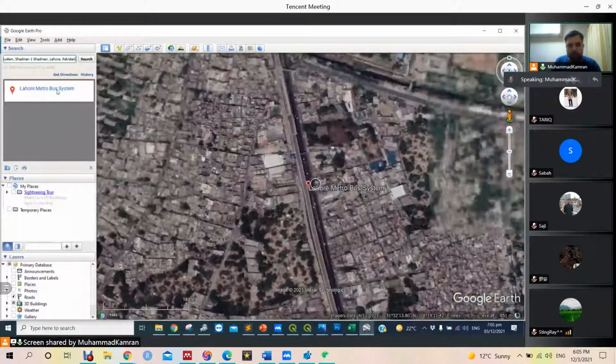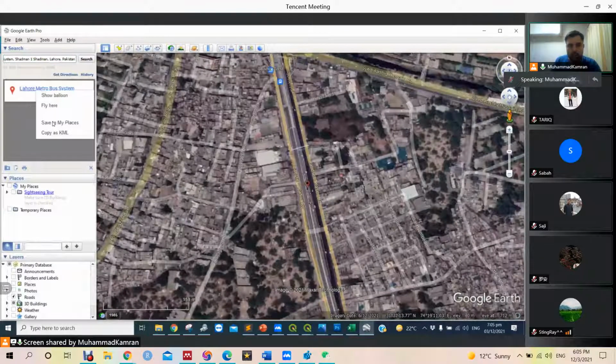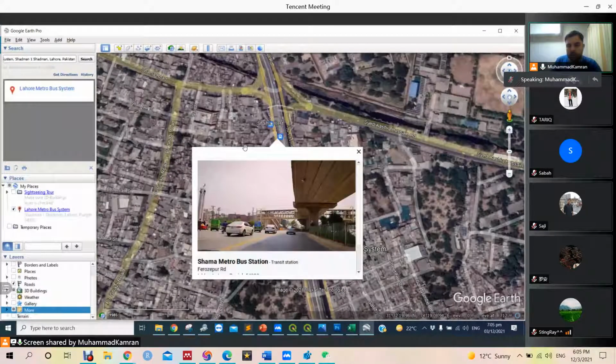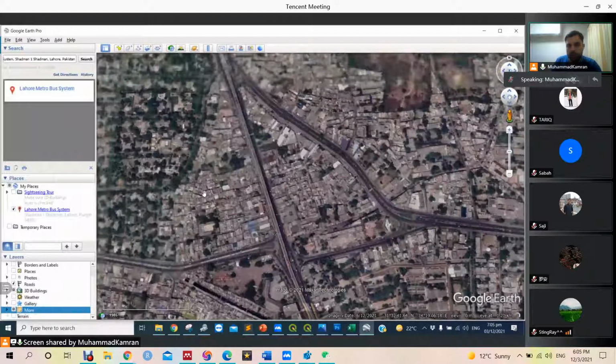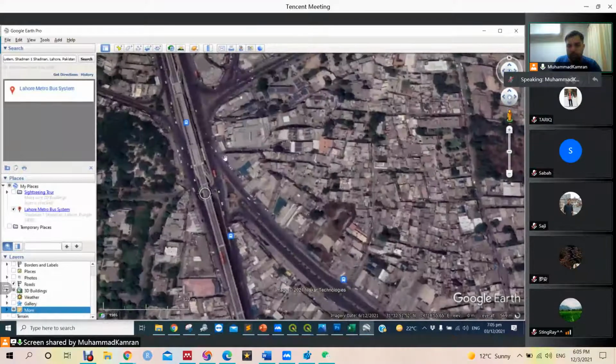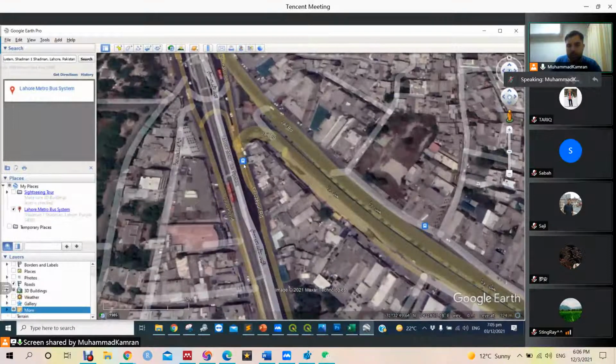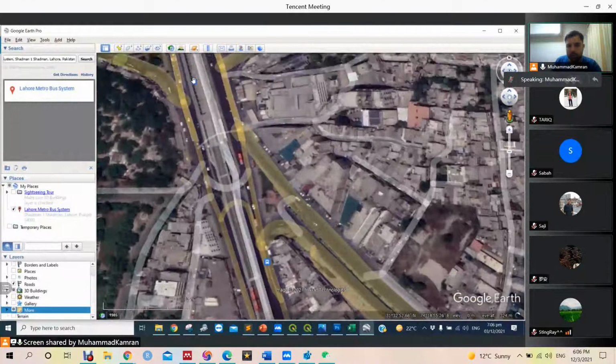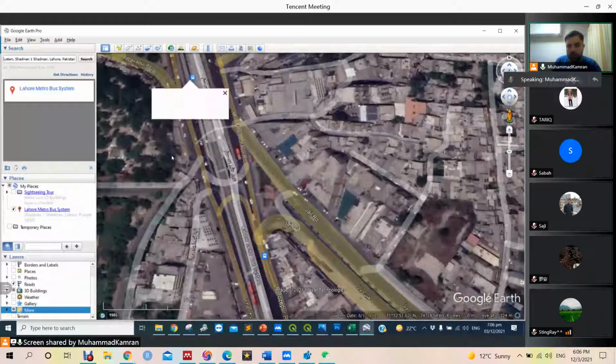Okay, this is station 1. Let's save to my places. We need to save it to my places. Then we see what this is. This is again the metro station 1, and we can search with their name or see if this is a different station. This is Mazang Chungi metro station. This is the center.